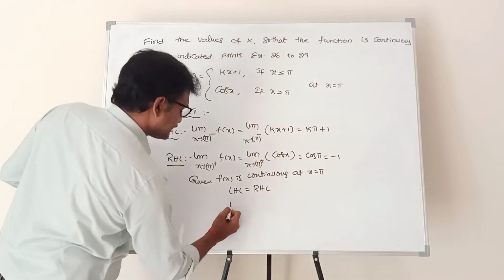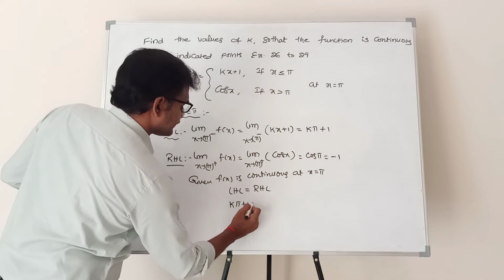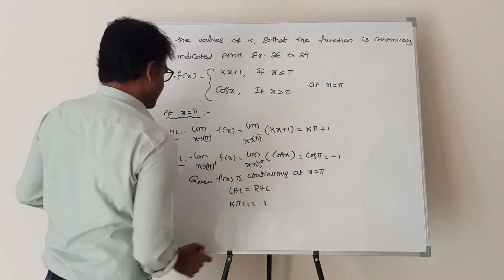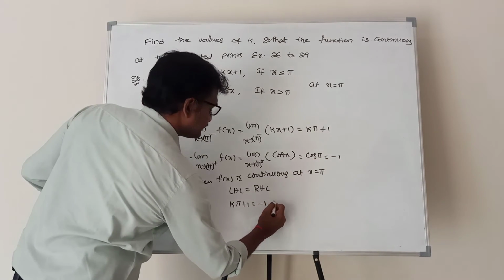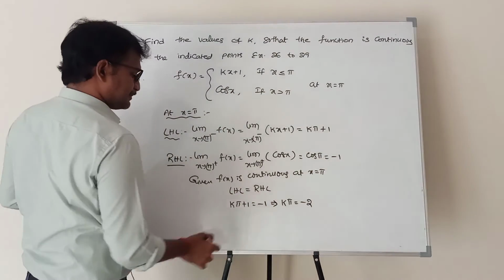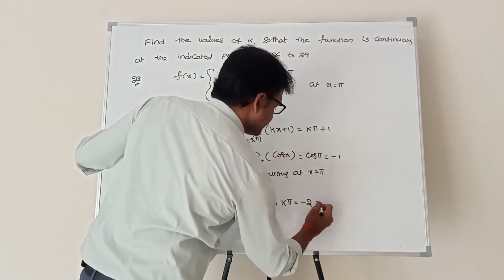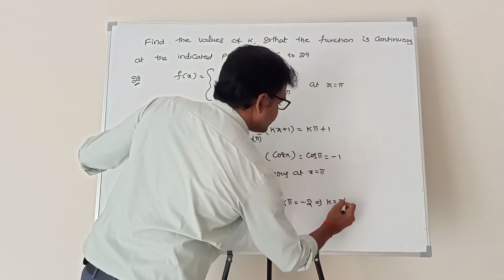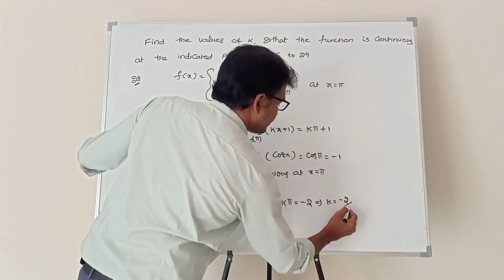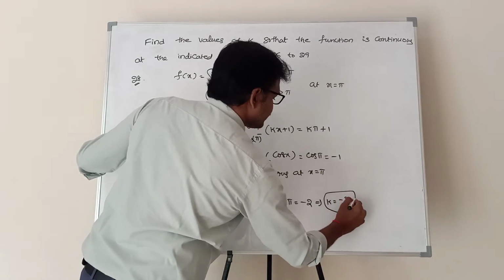Left hand limit is k pi plus 1, and right hand limit is minus 1. So k pi plus 1 is equal to minus 1. If you send plus 1 to the right hand side, k pi is equal to minus 2. So k is equal to minus 2 by pi. This is the value of k.